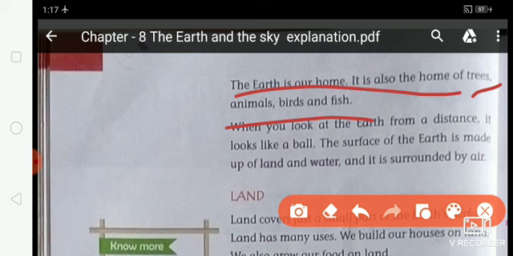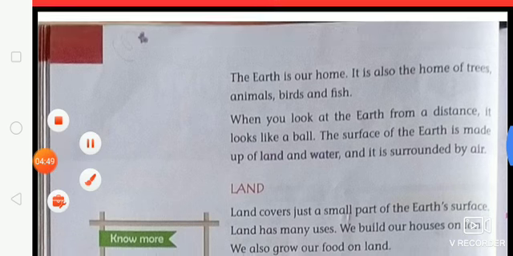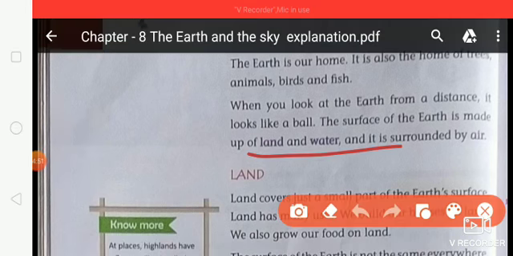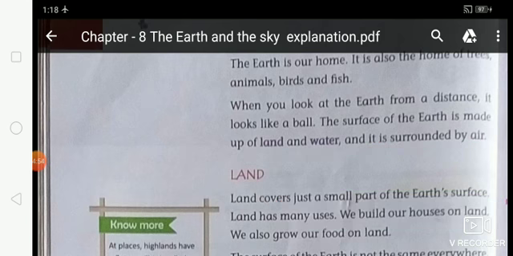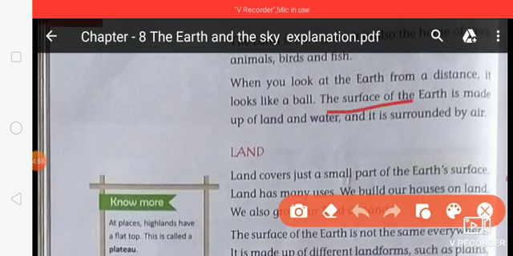When you look at the earth from a distance, it looks like a ball. When you look at the earth from very far, from very high, it will look just like a toy ball that you play with. Is that clear?